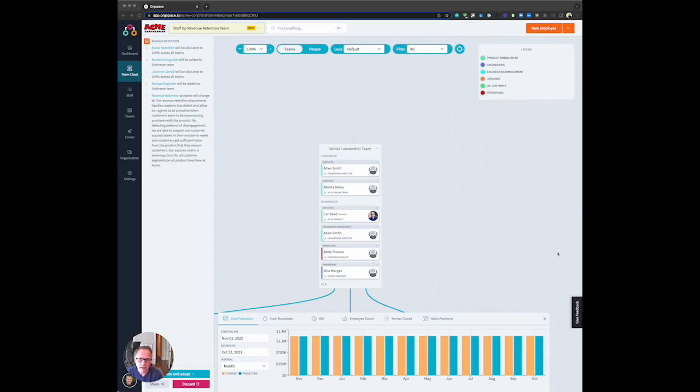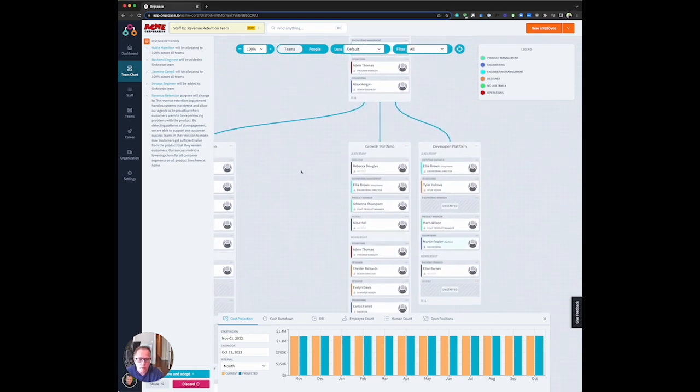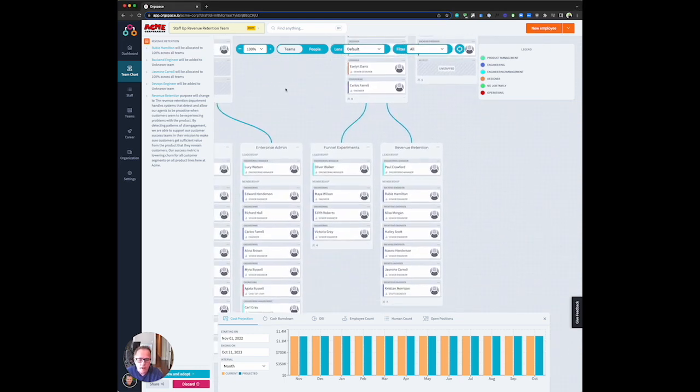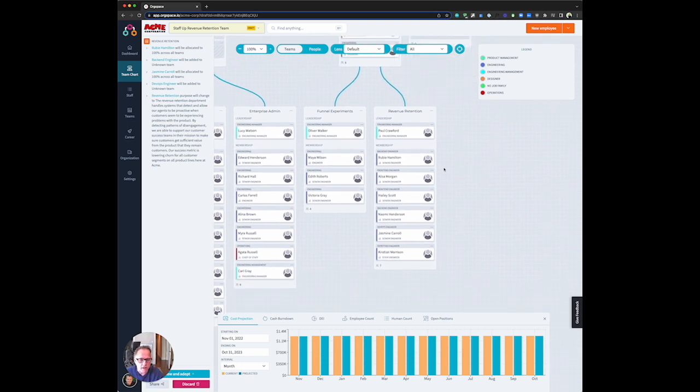Hi. In today's demo, we are going to walk through a scenario where we are staffing up our revenue retention team at our fictional company, Acme Corp. So what you see in Orgspace today is that we've created a draft called Staff Up Revenue Retention. And what we want to do is go down to our revenue retention team. So we're going to scroll down into this particular part of the organization, into this particular team, and take a look at some of the things about that team and look at how we might staff that team up.